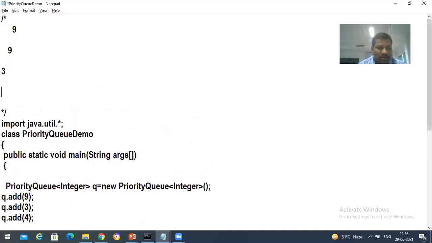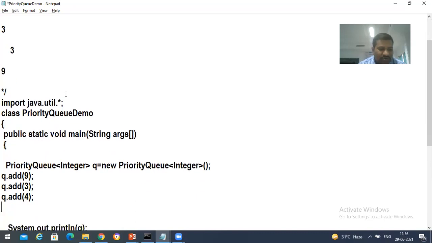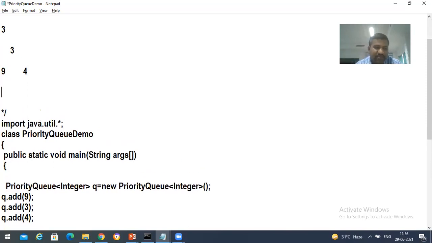But 3 is less than 9, then what happens is we'll need to interchange this. 3 comes over there. After that, the next element that I would like to insert here is 4. And I'm going to place 4 on the right side of 3. So that what happens here? 3, 9, and then 4. Okay, here it's satisfying the condition. And the same elements when I place in an array, how it is going to be? 3, 9, and then 4, right?